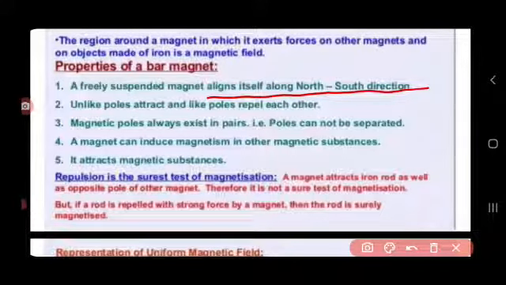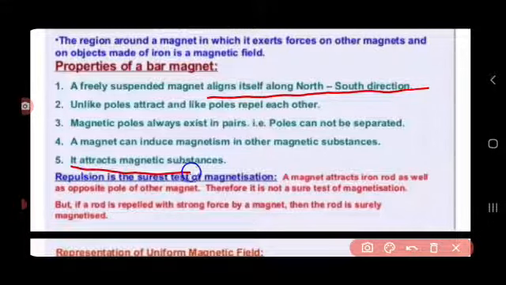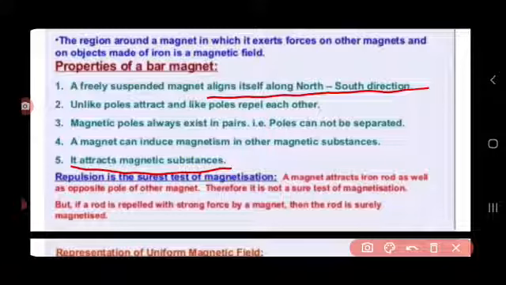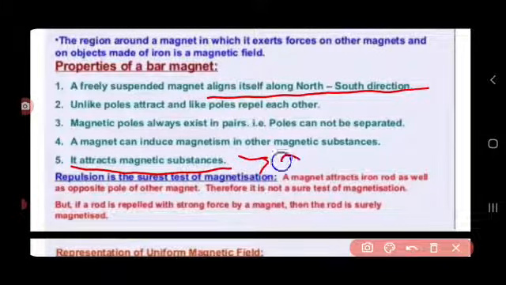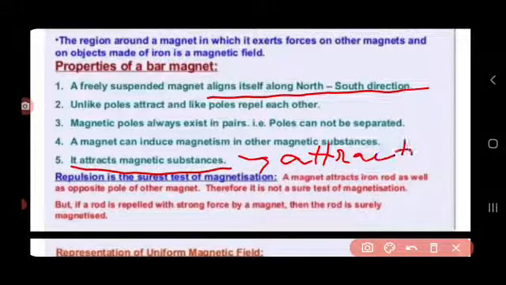So these two are the major properties of a magnet. One is directive property, that is, a freely suspended magnet always aligns itself in the north and south direction. And a magnet can attract magnetic substances like iron, nickel, cobalt, etc., and that is the attractive property. Apart from these, a magnet has several more properties.